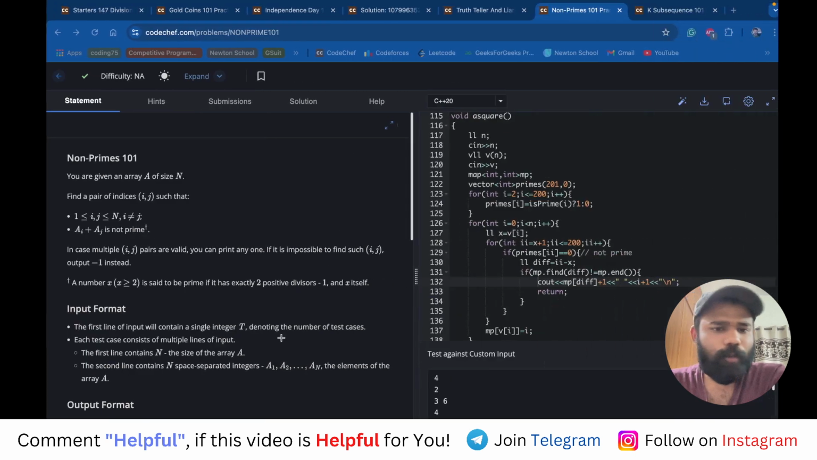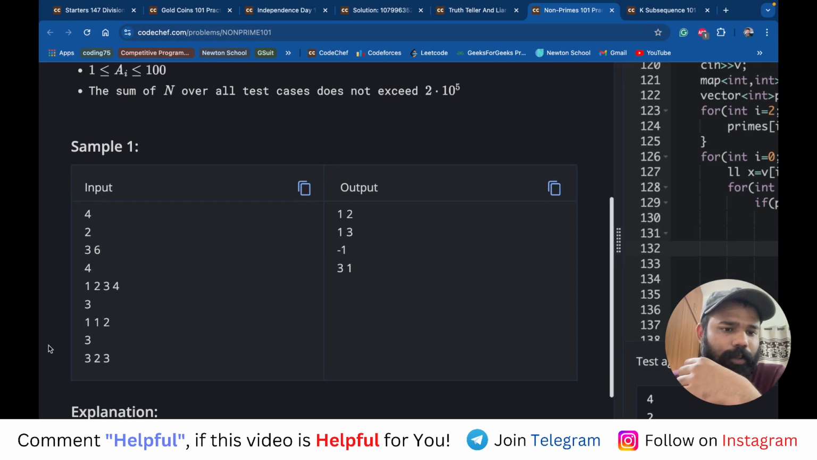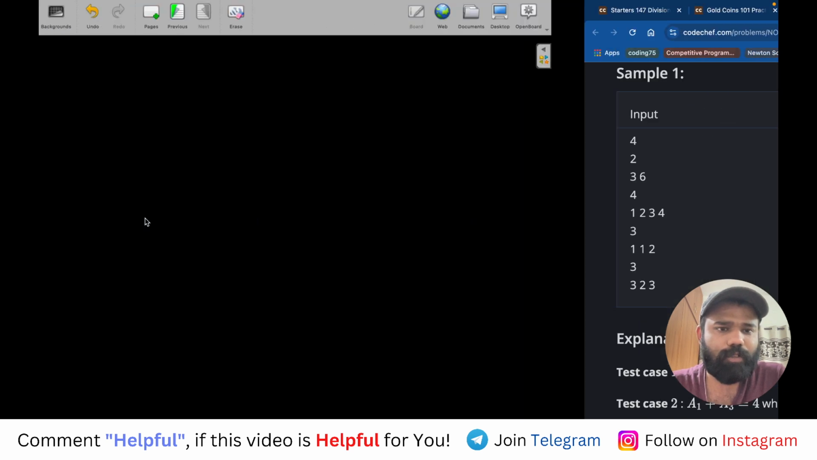Cool. Okay, if you guys say I actually sometimes take very slow, so if you want I can take a dry run also. For example, for this 1 2 3 4, I will tell you how it will work.